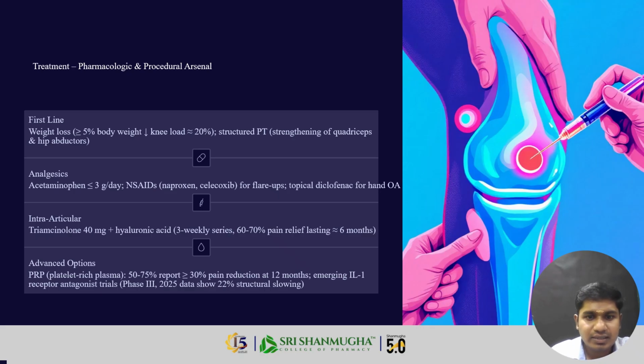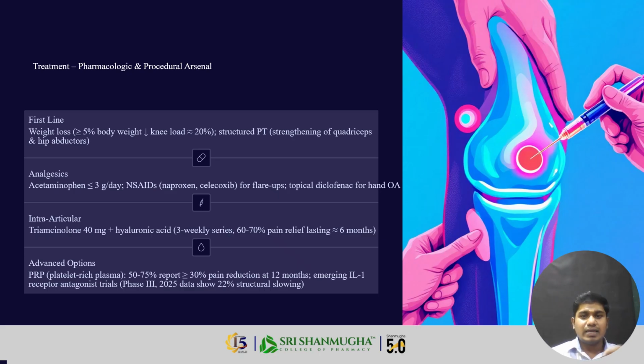And the next one is, what does the treatment involved in osteoarthritis mean? First-line is weight loss, below 5% of body weight, which for the knee can reduce pain by about 20%, along with structured strengthening exercise of the quadriceps and hip abductors, and analgesics. Analgesics are used for pain.